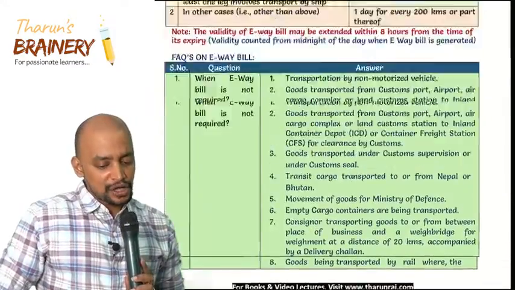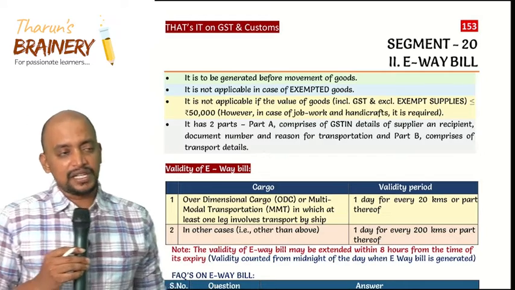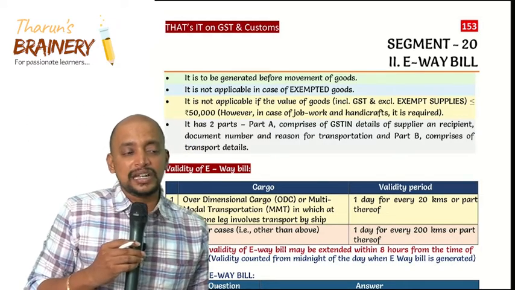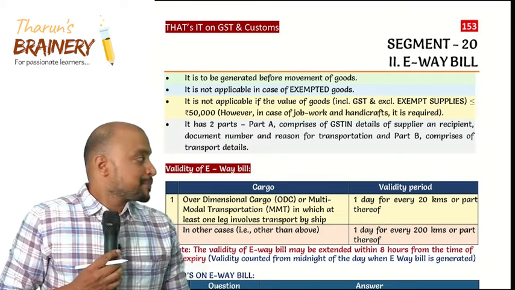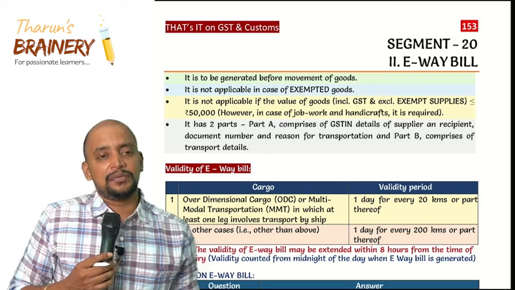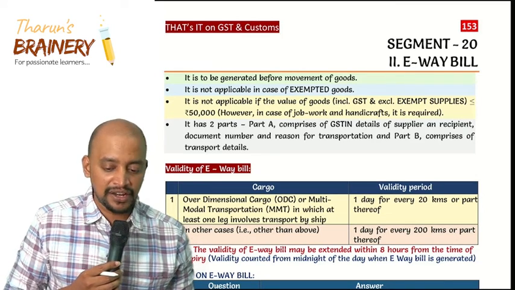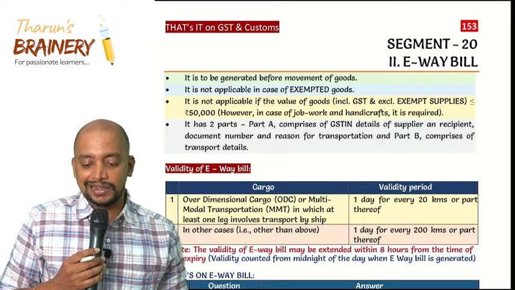E-way bill is also an important area. Because every attempt they will be asking 1 or 2 questions on E-way bill, at least in MCQs they will be testing this. The weightage every attempt is 4 to 5 marks. Look into page number 153.